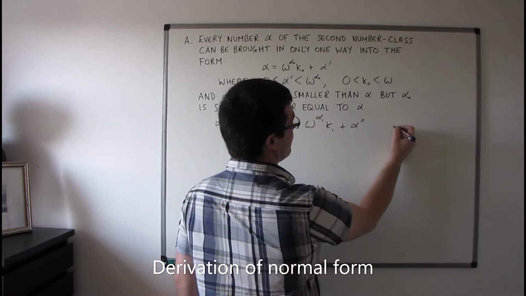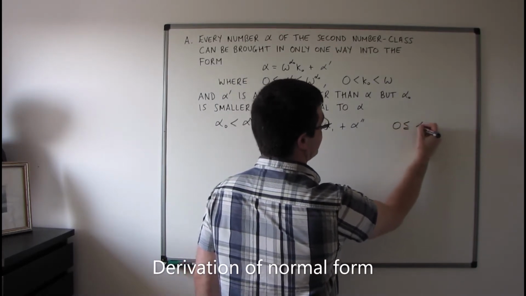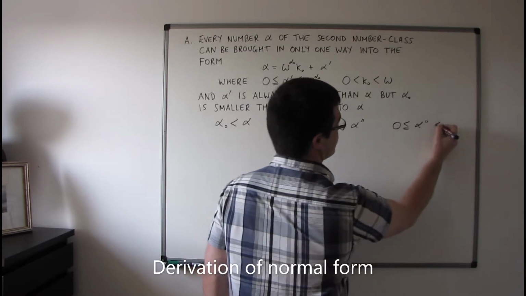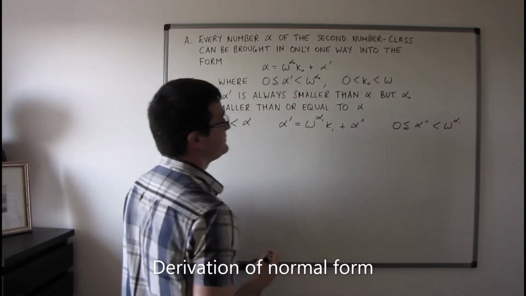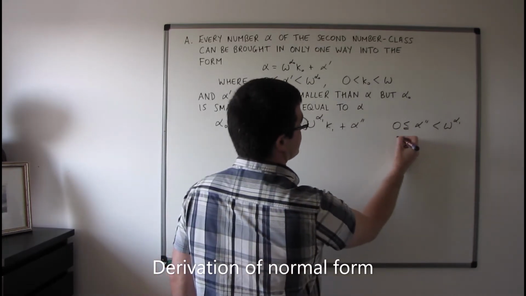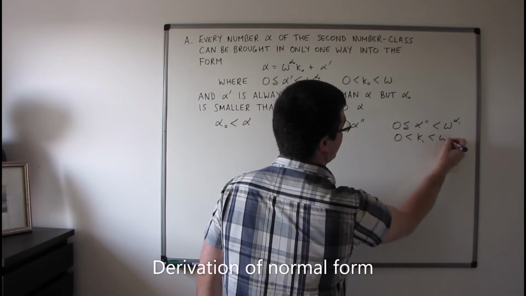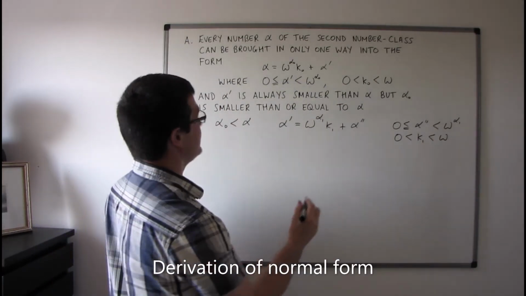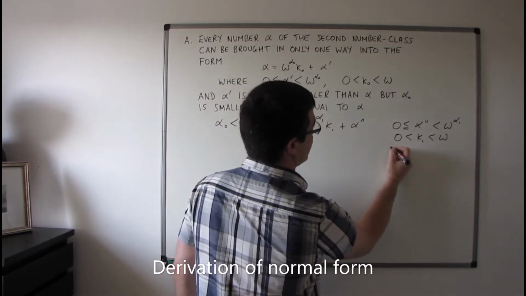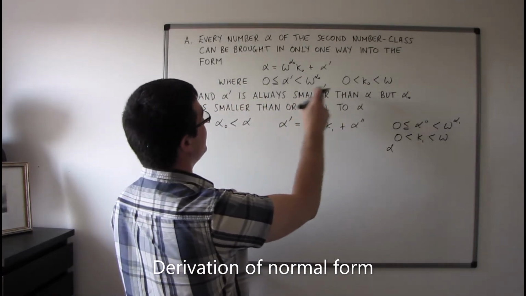In particular, we're going to get that 0 is less than or equal to alpha prime primed less than omega to the power of alpha 1. We're going to get that 0 is less than kappa 1 is less than omega, and we're also going to get that, here we had alpha primed is always smaller than alpha.